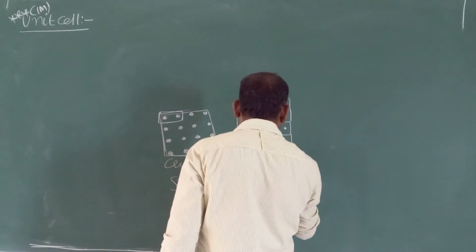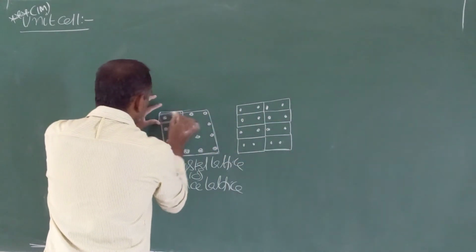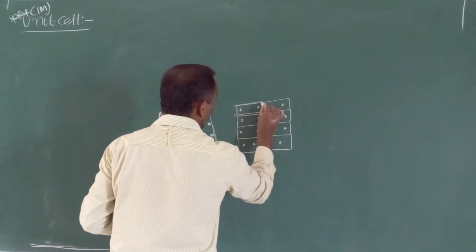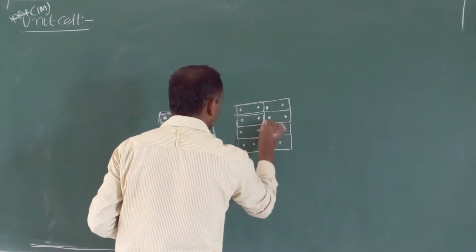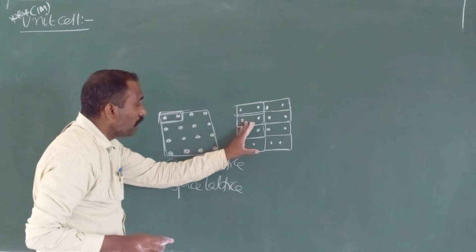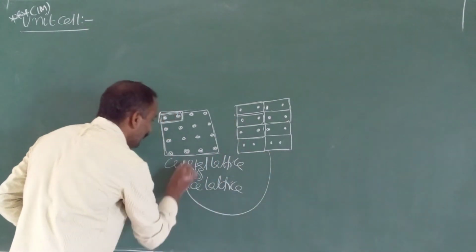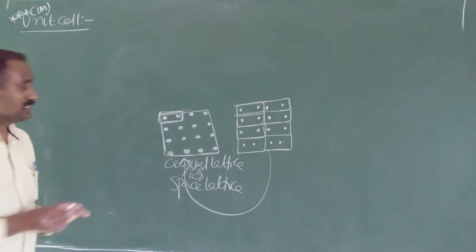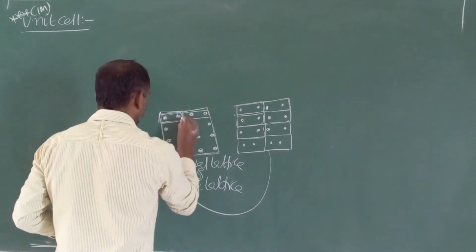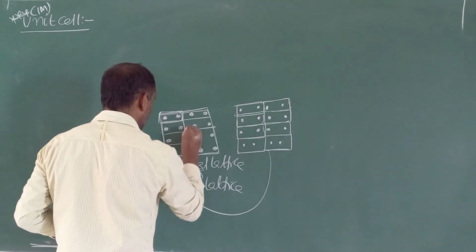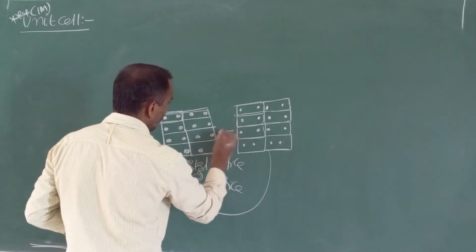So initially we are selecting the small part. The small part is repeating in all directions. X direction, y direction, z direction, like that. After repeating all directions, finally we are getting crystal lattice. See here, both are same. Finally we are getting what? Crystal lattice. So both are same.